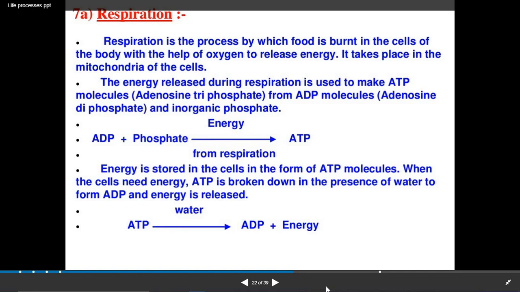The full form of ATP is adenosine triphosphate, formed from ADP, that is adenosine diphosphate, and inorganic phosphate. Whenever a phosphate is added to ADP, in the presence of the energy liberated from respiration, it forms ATP. Energy is stored in the cells in the form of ATP molecules. When cells need energy, ATP is broken down in the presence of water into ADP, and energy is released. So these are the two equations showing how ATP is formed and how it is broken down.